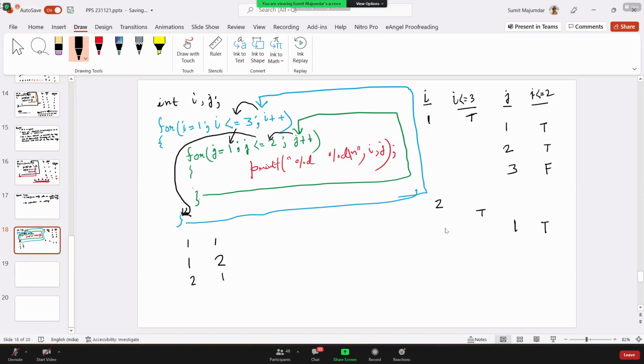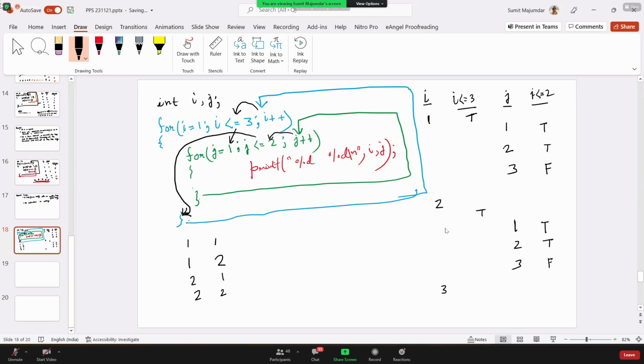This is the current value of i, this is the current value of j. Then obviously it will go back to the j updation part. j value will be 2. Condition is true. It will print 2 and 2. After that, j value is 3. This condition is false, so it will not enter into the inner loop. It will come to here, and from here it will go back to the i updation part. So i value will be 3 now.